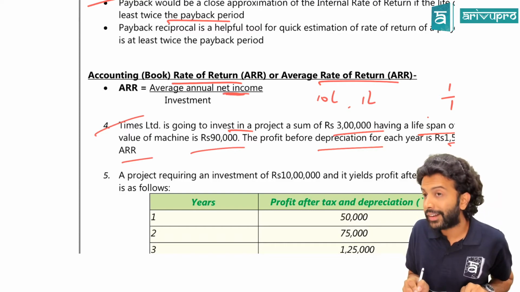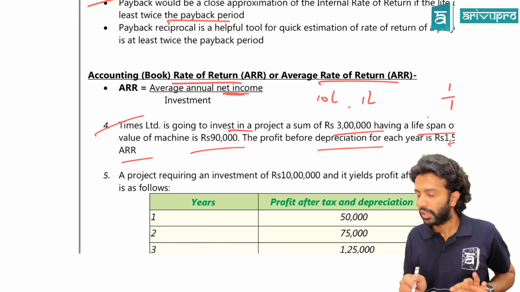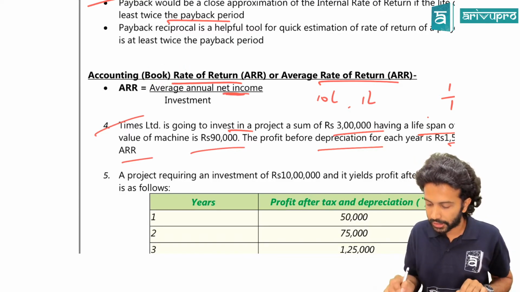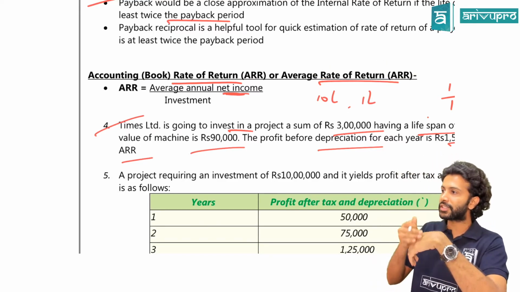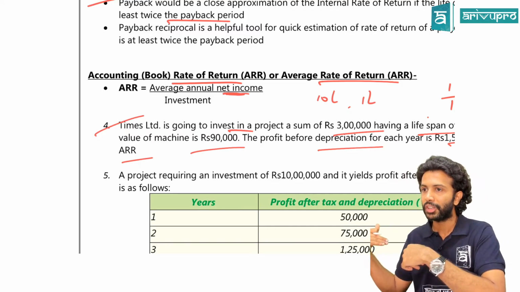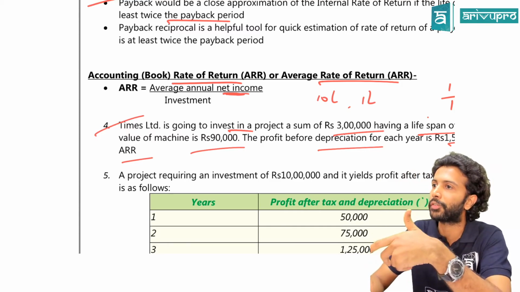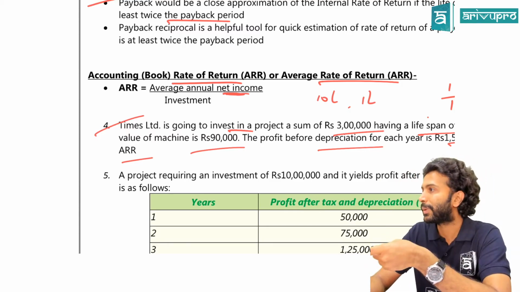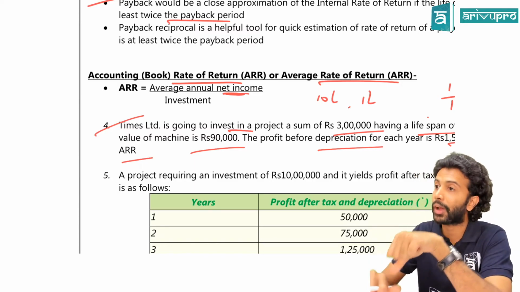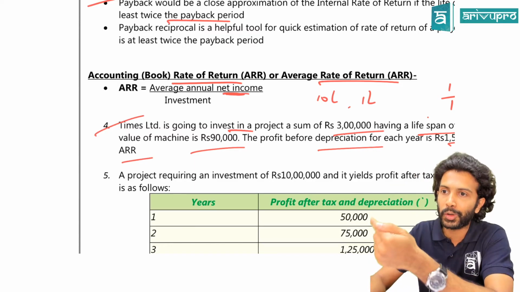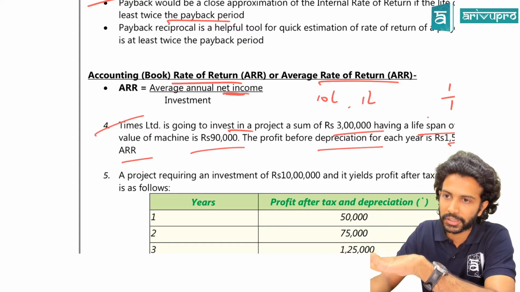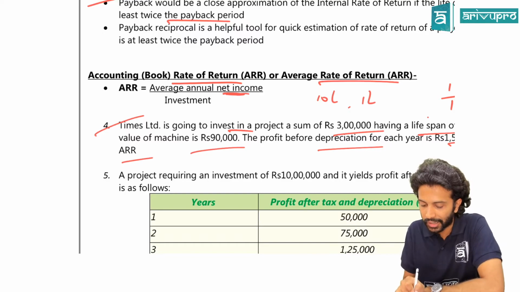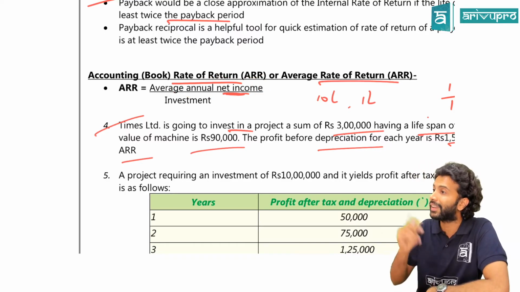Average annual net income. This accounting rate of return is not a cash flow tool. It is trying to calculate your return percentage. That means you have to consider income as a base and get the return. That means here it will be profit. How do you get profit? After all the expenses and after all the tax. So you don't have to add back depreciation, because we are not taking cash flow as a base for the decision. We are trying to calculate the return percentage, and the return percentage of ARR is given by the formula average annual net income.